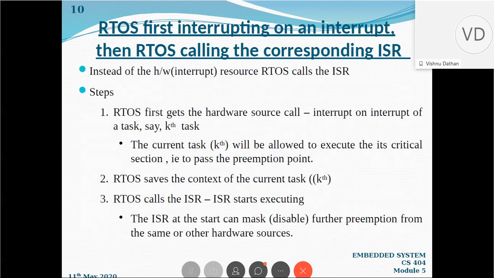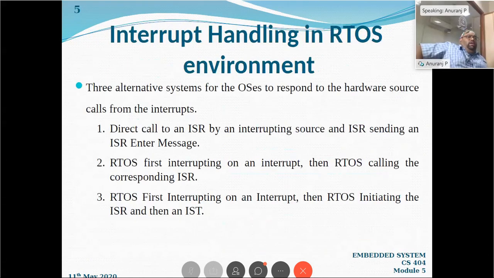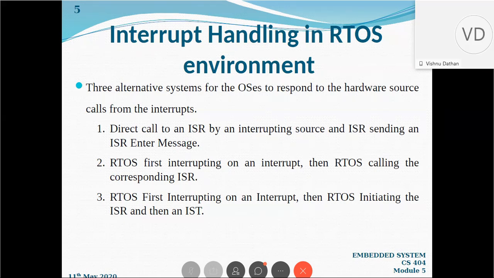Okay, sir. So we have another question. Yeah. Could you explain interrupt latency? Yeah, latency always comes with a time measure. Excuse me. Am I audible or not? Yeah, sir, you're audible. It's clear.